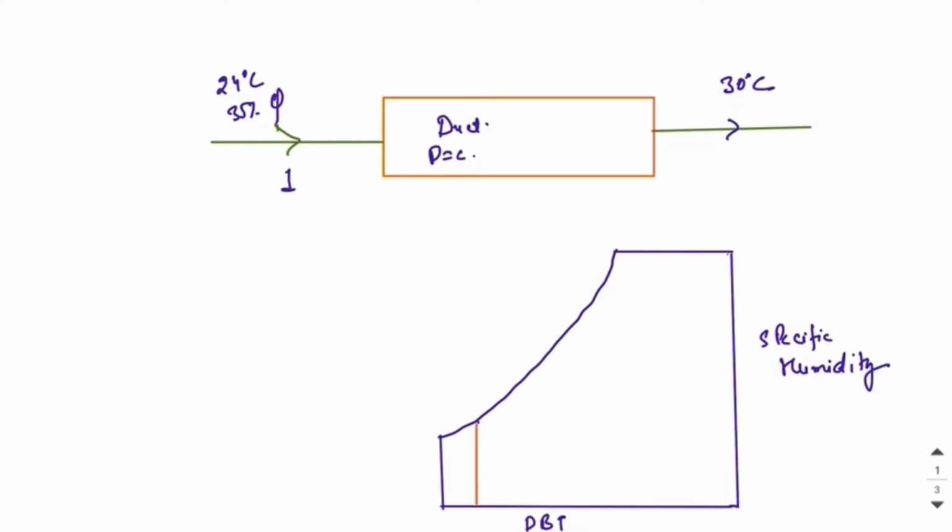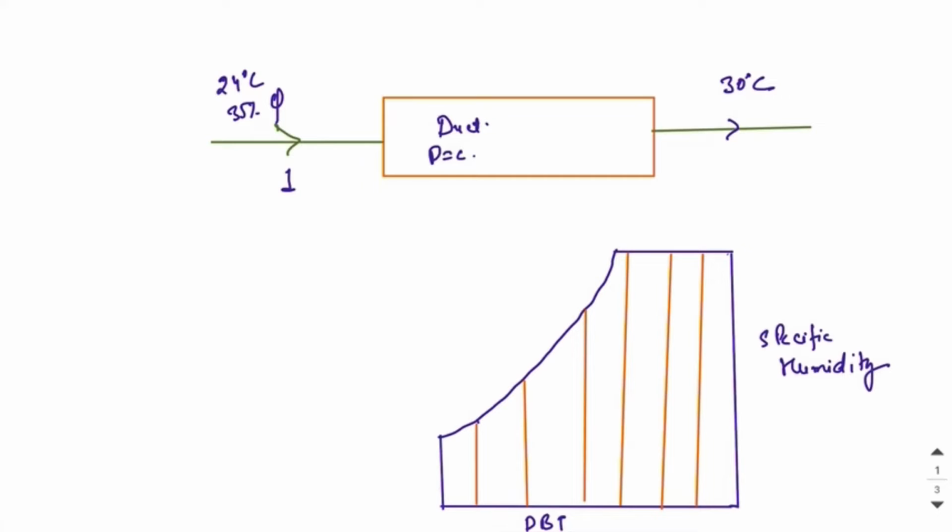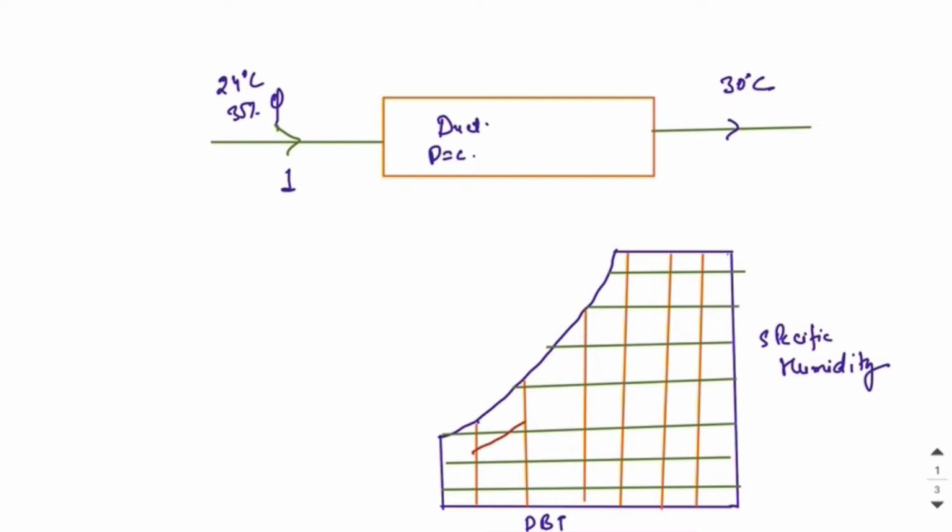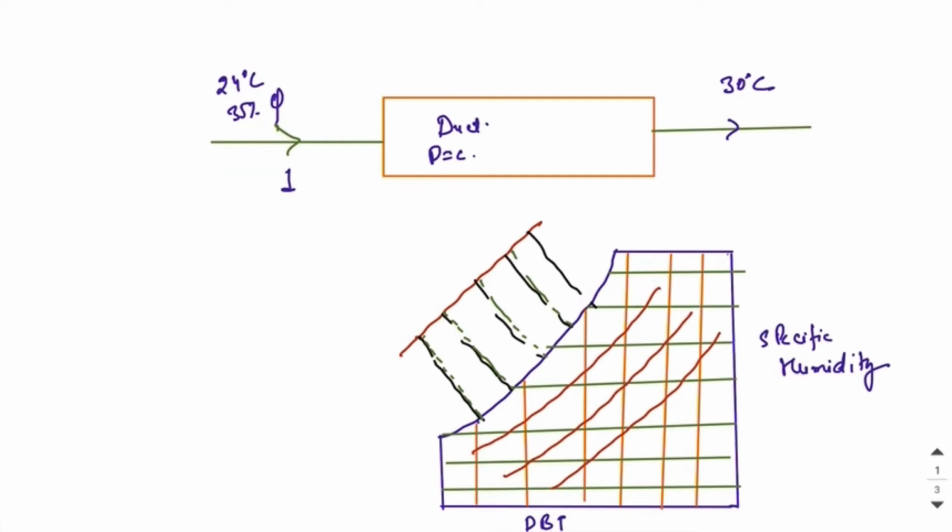These lines correspond to the dry bulb temperature and these lines correspond to the specific humidity of air. Now these curved lines represent the relative humidity and enthalpy lines are represented by these lines. So let's start our question.